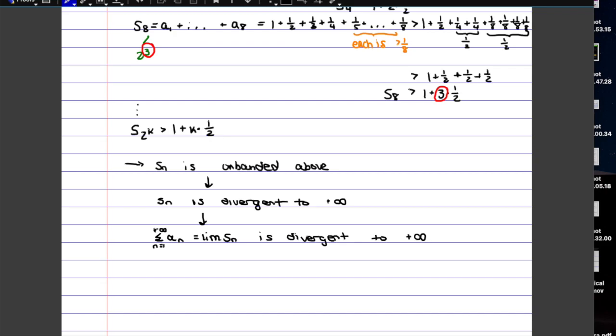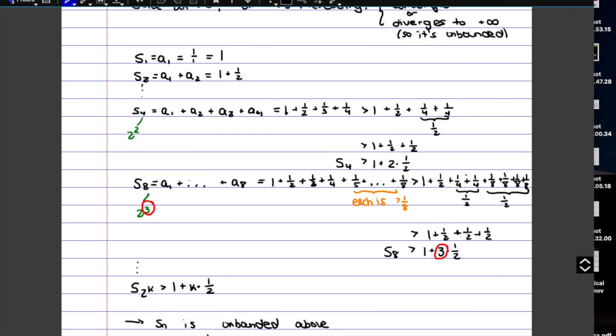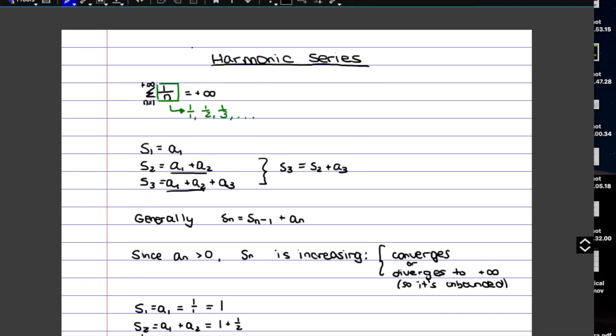So just so you know, for the generalized harmonic series, there's also another part, which is when the power in the denominator is a power greater than 1. But that one is not in the syllabus to prove because you would need integrals, which aren't in the syllabus at all.